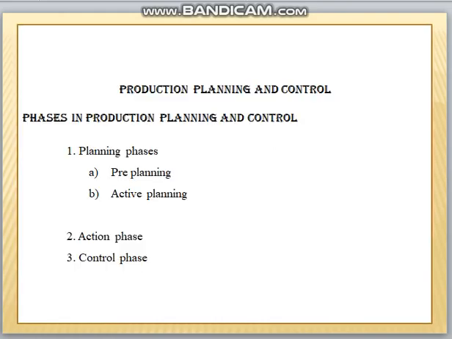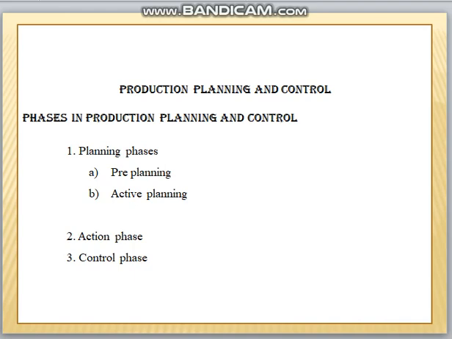So the next one is the phases in our production planning and control. We have three phases. The first is the planning phase, the second is the action phase, and the third is the control phase. The planning phase is again subdivided into two types: pre-planning and active planning.